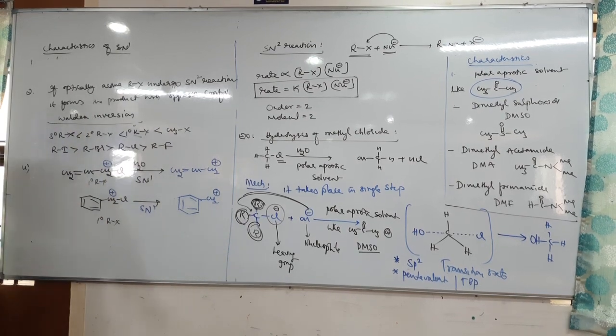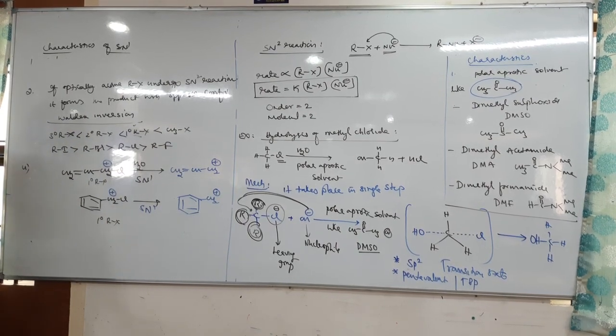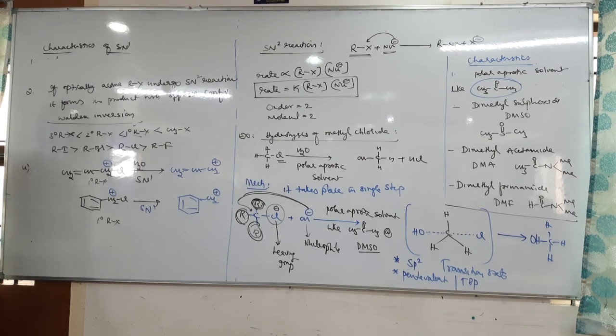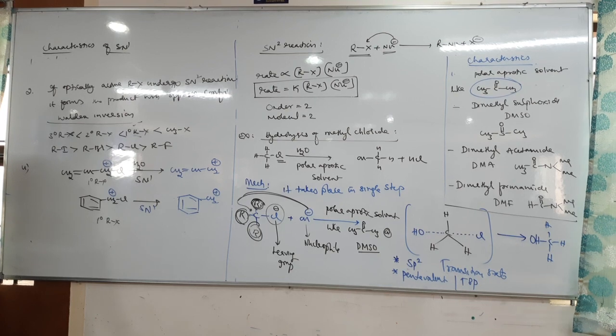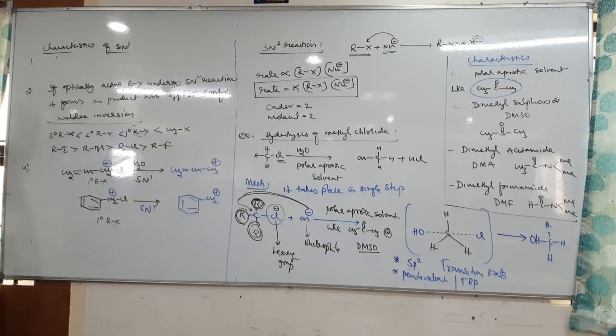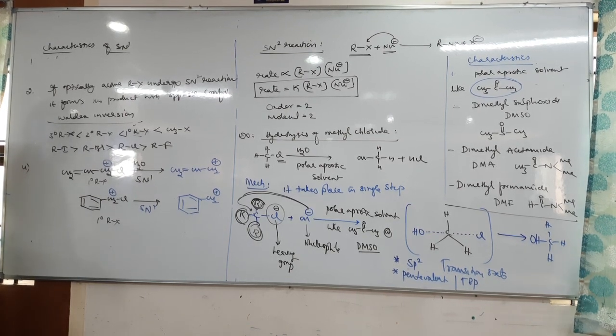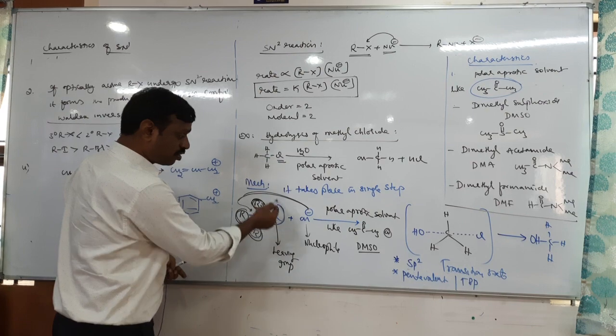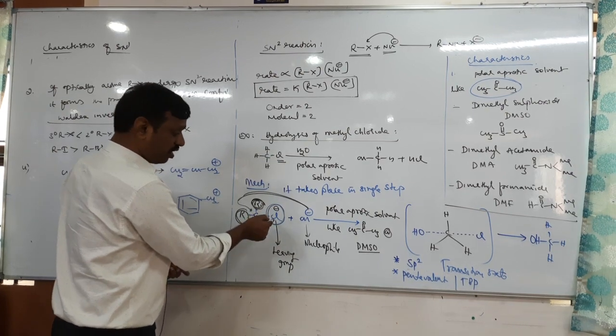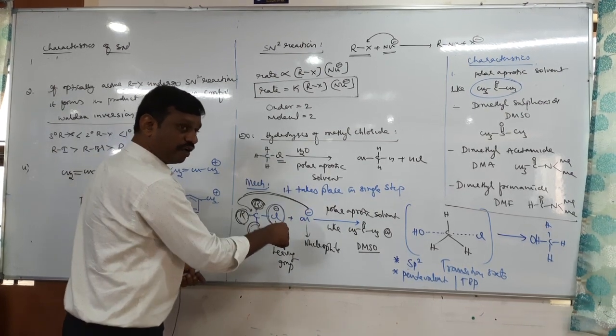Next, if there are different alkyl halides, which is more reactive, RI or RF? It need not be opposite everywhere. See, in all alkyl halides, in SN2 and SN1, this X must be replaced by a nucleophile.